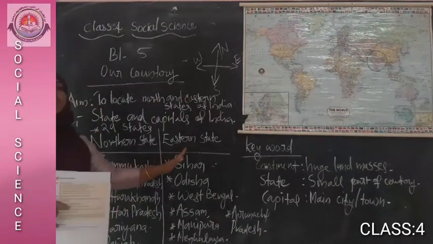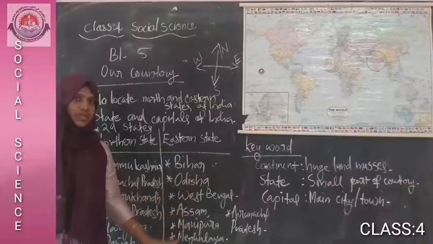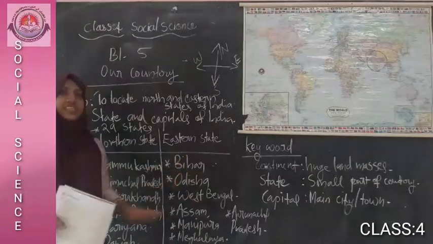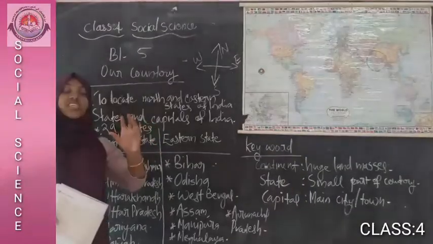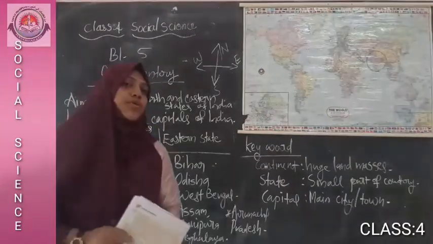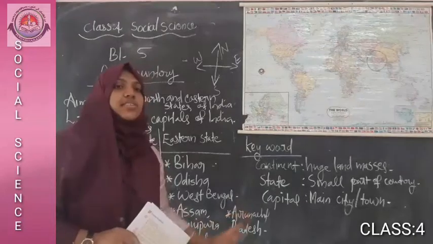These are some eastern states of India. You can find out more eastern states. Northeastern states are 18 states. In the northeastern part of India, 18 states are located.